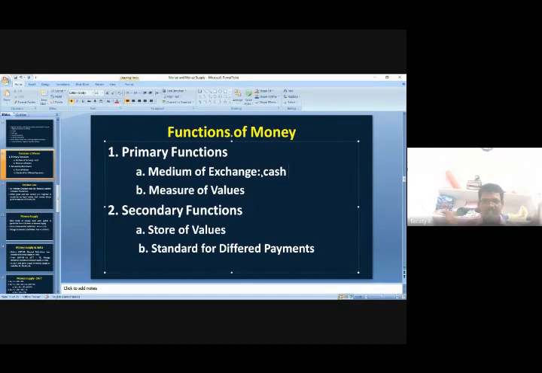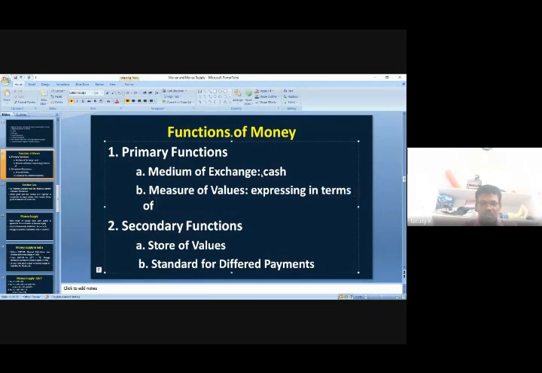And after the coming of this cash or currency, for the medium of exchange, we don't have any problem. And like today, all the goods and services we are expressing in terms of value.